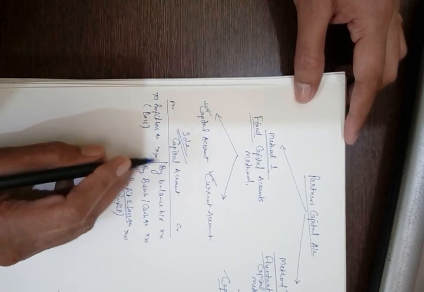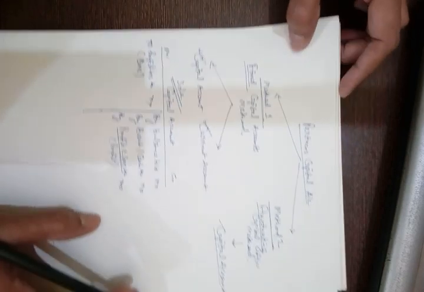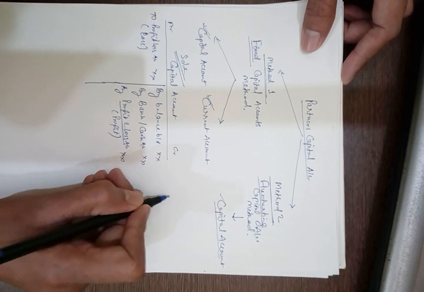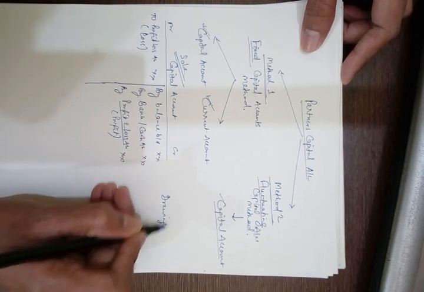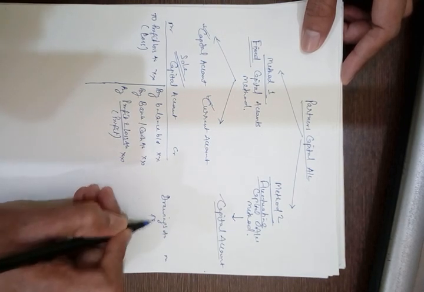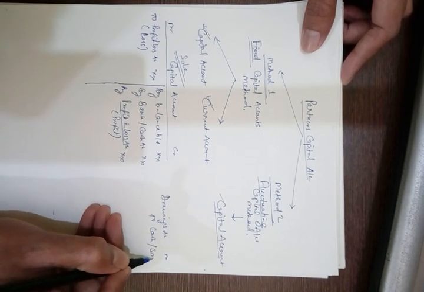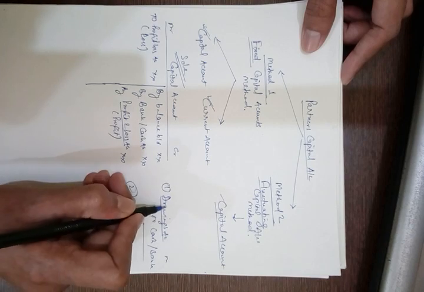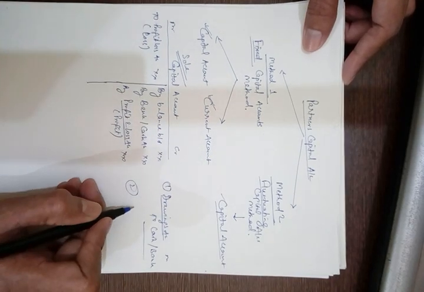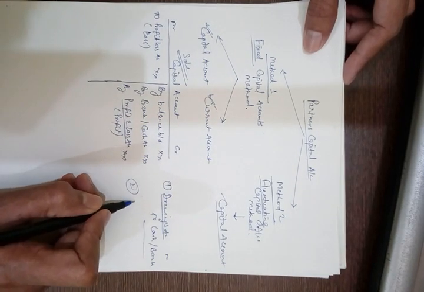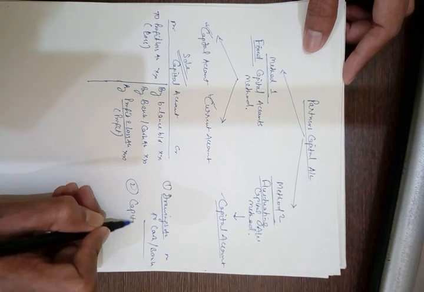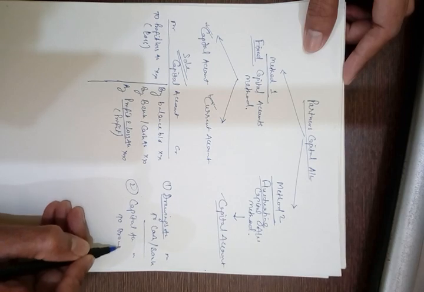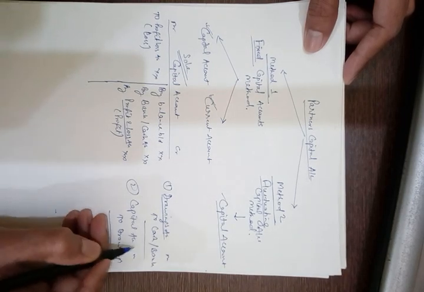As you know, for drawings there are two entries that are passed. First was drawings account debit to cash or bank, and second, this drawing was transferred to the capital account by passing a journal entry, that is capital account debit to drawings account.